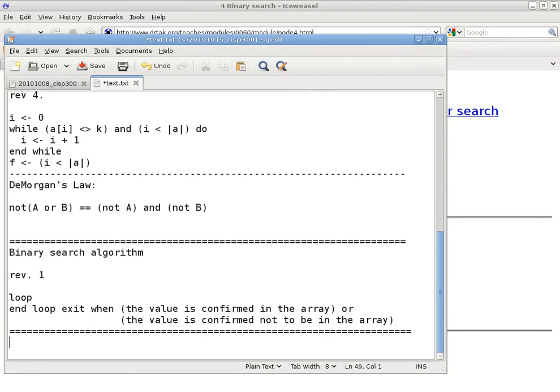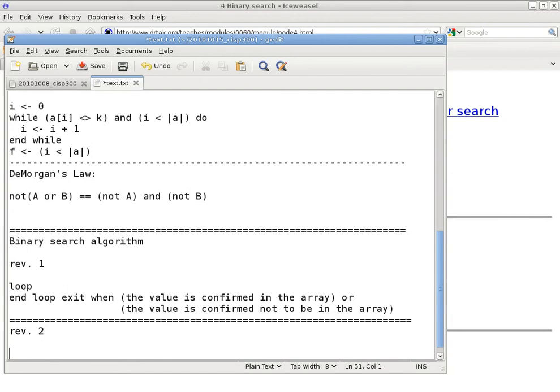And then the next revision is going to be pretty much the same thing. We have to define certain names. Okay, so we define, array A is the array that may contain the value.